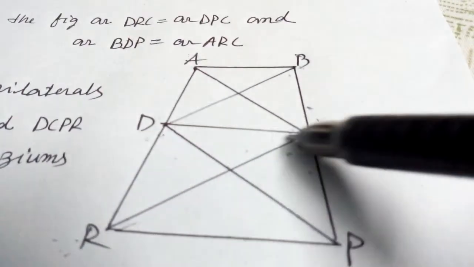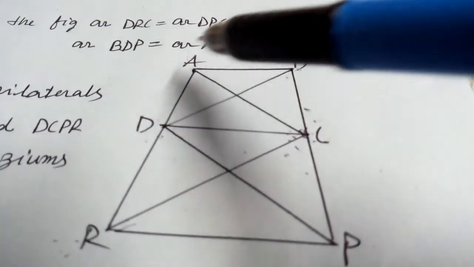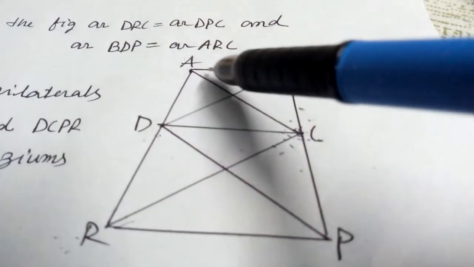DBC. Now we get that area of ADC and BDC have equal area and they are on the same base DC. Therefore, they lie between same parallels, AB parallel to CD. So, ABCD is a trapezium. By the theorem, triangles are on the same base and they have equal area, they lie between same parallels.